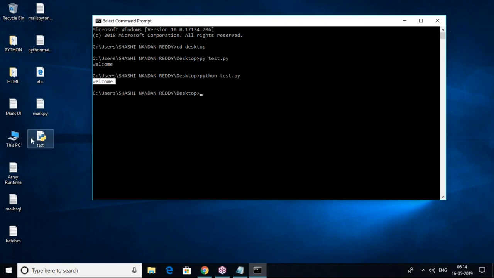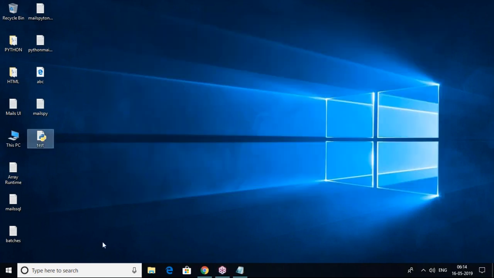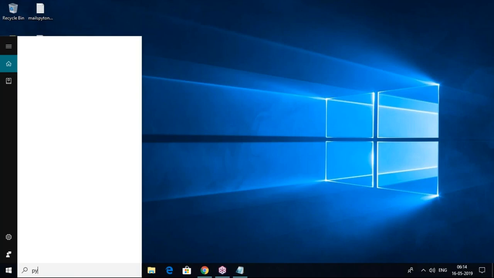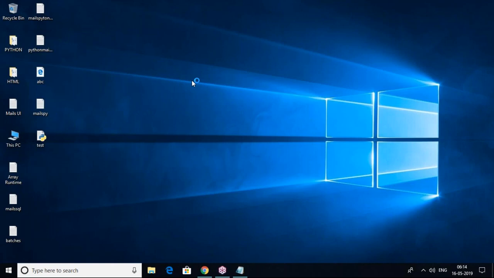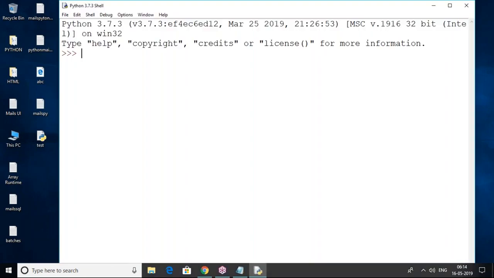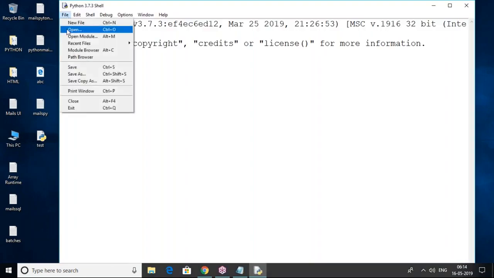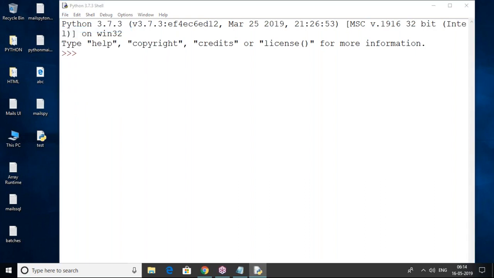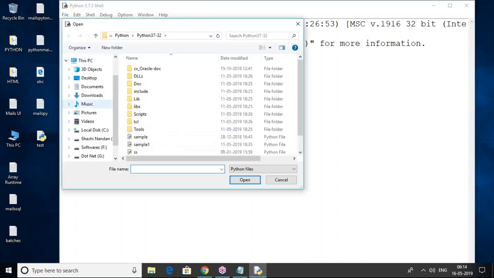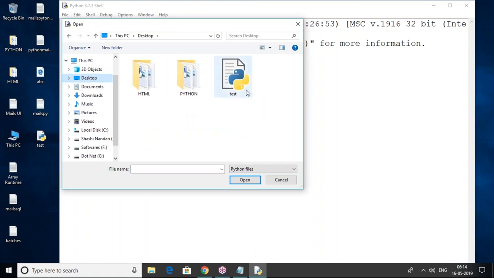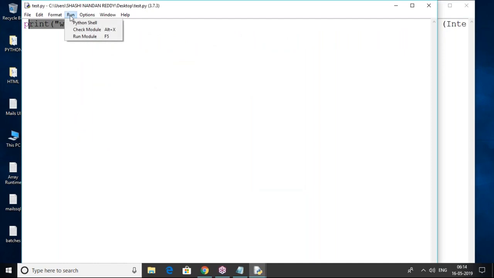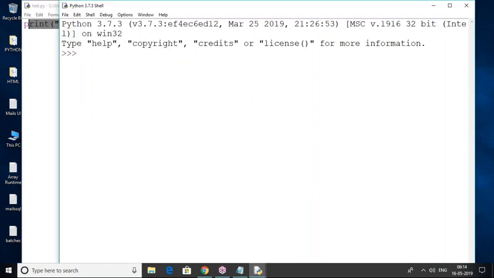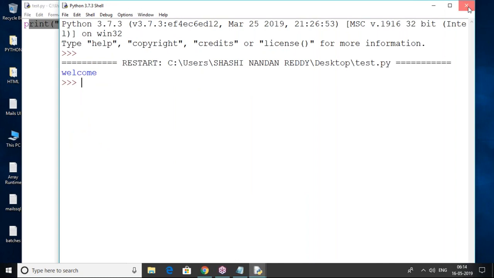We already have a script file, and I run it through command prompt. But if you want to run it through Python IDLE, that is also possible. Now here I want to open an existing file. Click on the File menu and click on Open. Select the file on desktop and click on open. It's very simple. The script will open. If you want to run this, use the Run menu and Run Module, and it will run. So this is also a simple way.